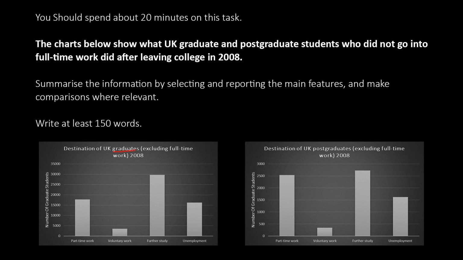So here we have graduates, here we have postgraduates. You can compare both bar charts. We'll see how to compare. This will always be the same. This is called information. That will be common all the time. The question is here and your chart is here. It could be 1 or 2 depending on the question.